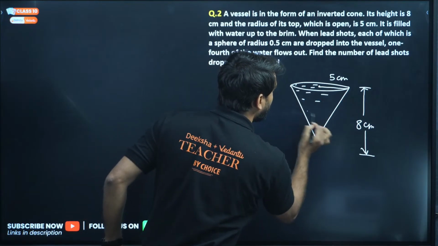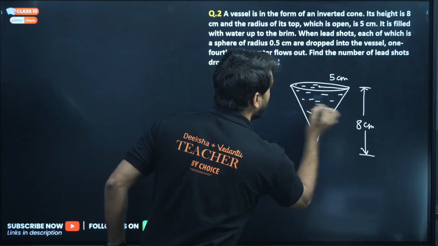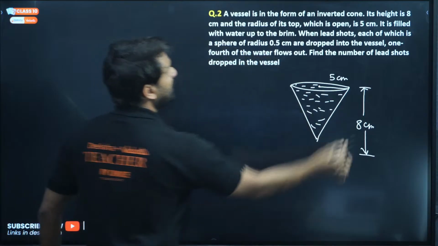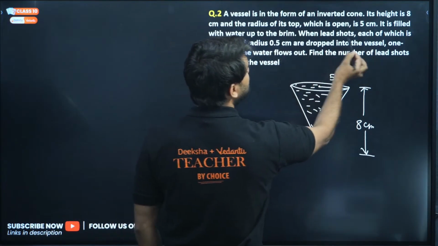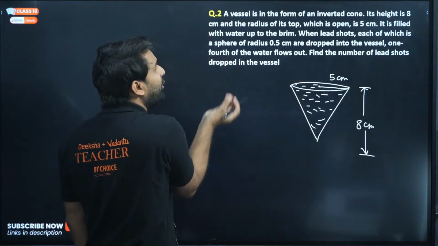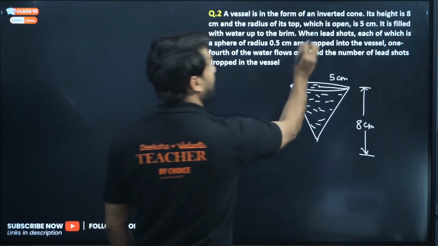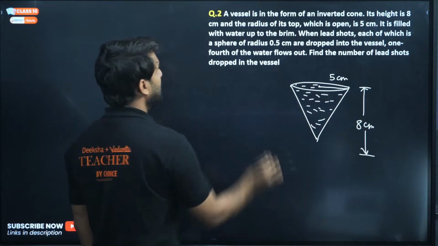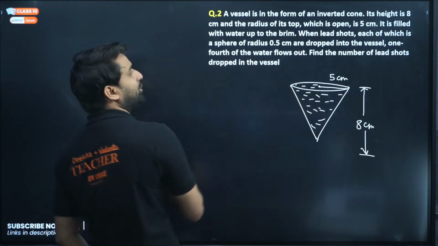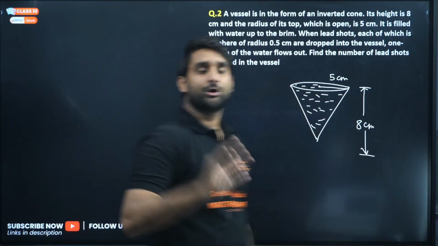So water is filled in this cone. When lead shots, each of which is a sphere of radius 0.5 centimeter, are dropped into the vessel, 1/4 of the water flows out. Find the number of lead shots dropped in the vessel.